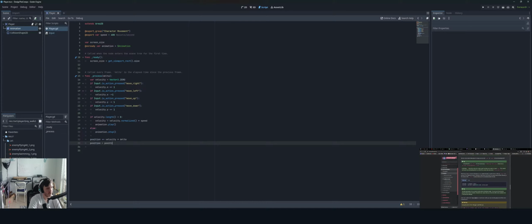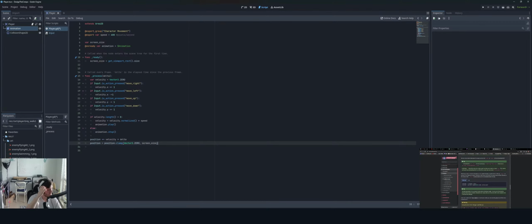Position equals position dot clamp. Then Vector2 dot 0. So it clamps from 0 to screen size. So that's why we had to get it before. Yep. Value, min, max. Notice the left. Yeah. So luckily, you know, the experience I have in Unreal helps a good amount.